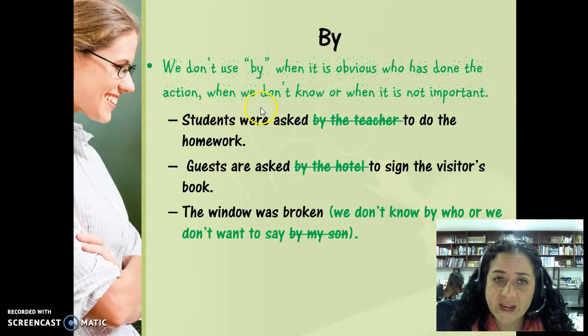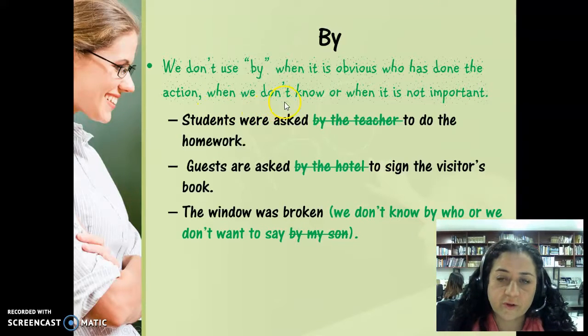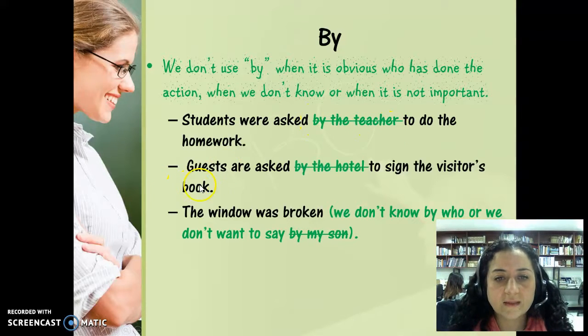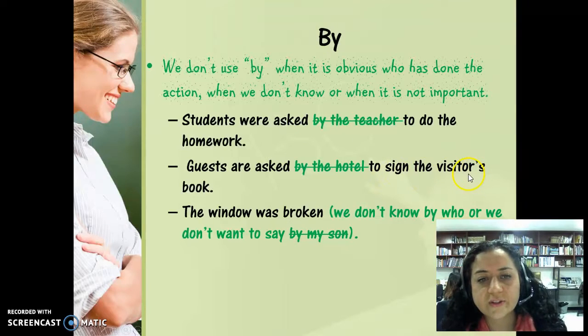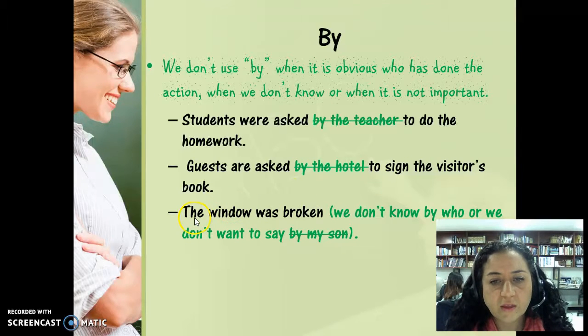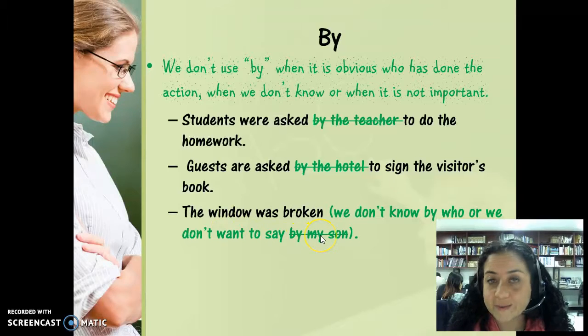We don't use by when it is obvious who has done the action, or when we don't know, or when it is not important, or simply when we just want to conceal the information. Students were asked to do the homework. It's obvious that it was by the teacher, so we can omit it. Guests are asked to sign the visitor's book. By the hotel is kind of obvious, so we don't say it. The window was broken. We don't know by who, or we don't want to say by my son.